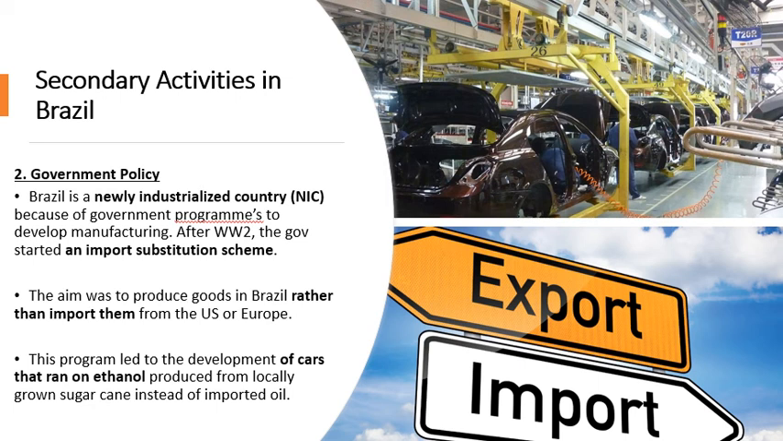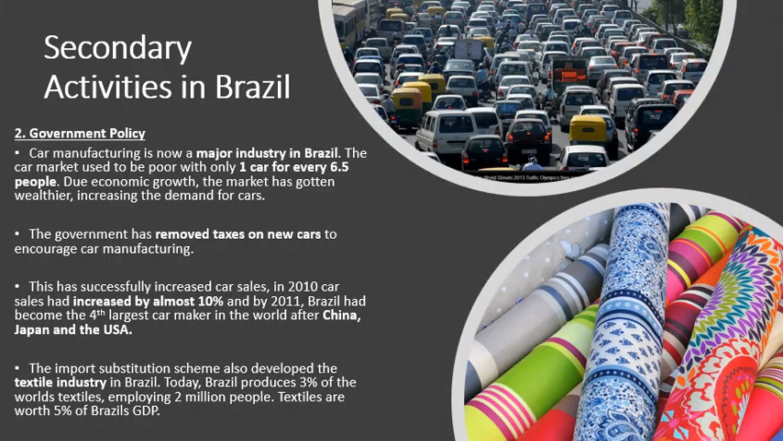And this was through the import substitution scheme, and also through the idea that Brazil was now a newly industrialized country. When did this come into place? After World War II. Now, this program led to a large development of Brazil's car manufacturers. What else would help car manufacturing in Brazil? Ethanol. So we know that Brazil produces lots of biofuel, especially ethanol. So lots of new car manufacturers who are making cars that run on ethanol set up in Brazil. Car manufacturing soon became a major industry in Brazil.